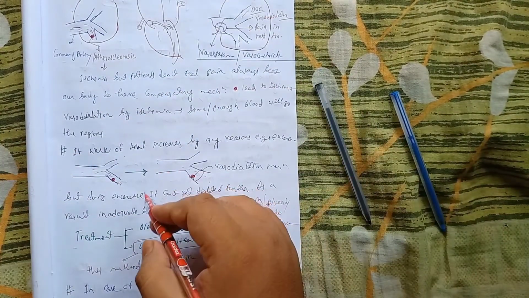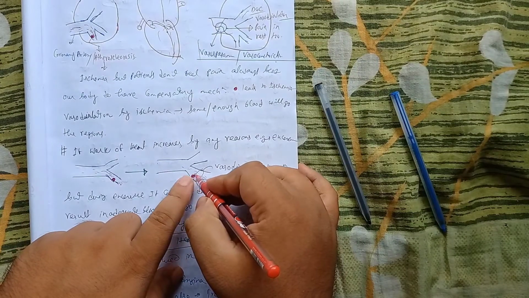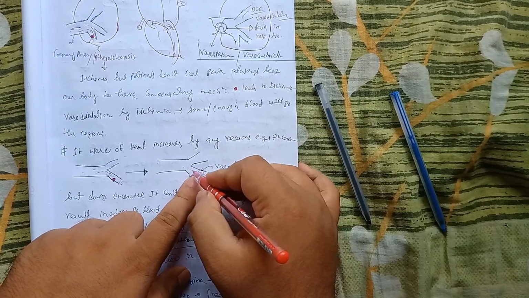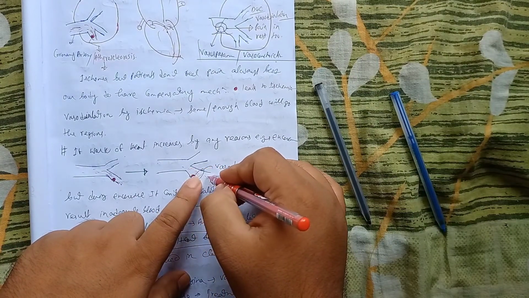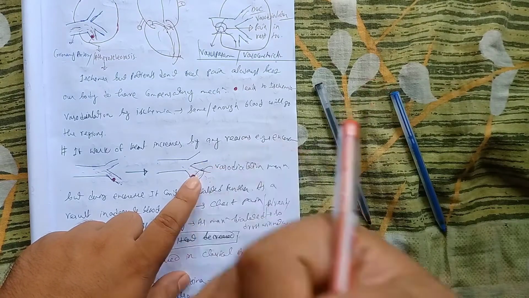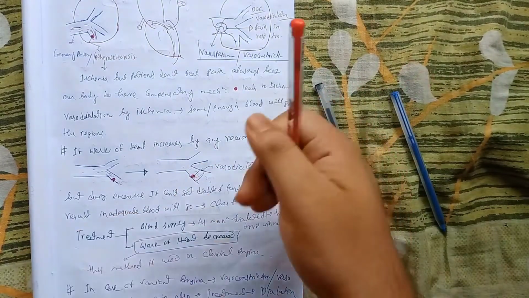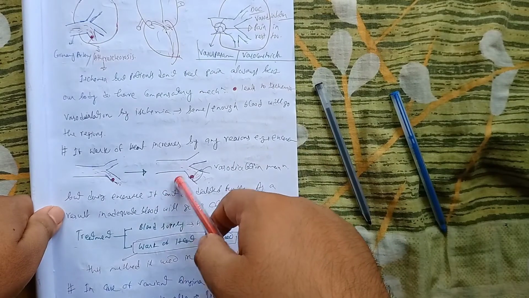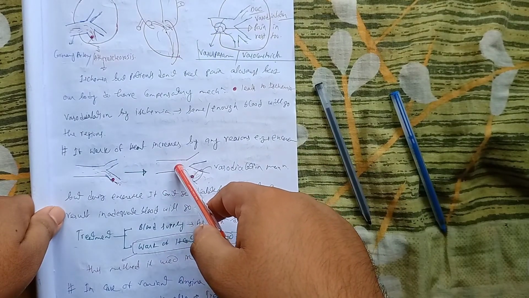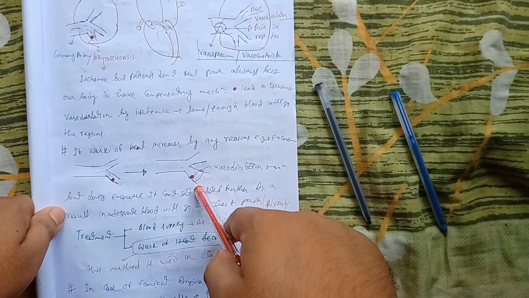So at that time, suppose this blood vessel will get dilated maximally. After that also some amount of blood will be deficient, because we are doing exercise, and during exercise we need more blood. So at that time the proper amount of blood will not be able to go to these regions, as a result we will feel pain.